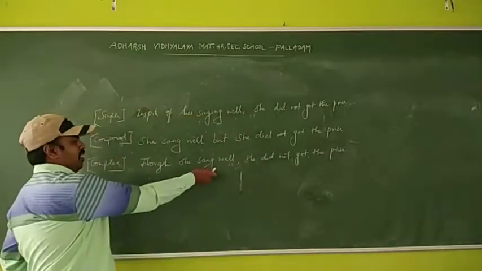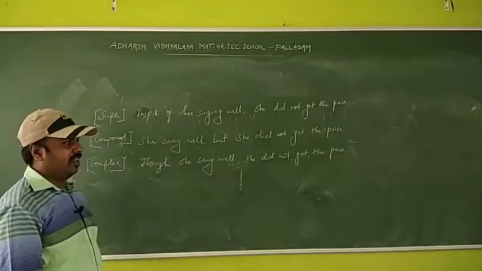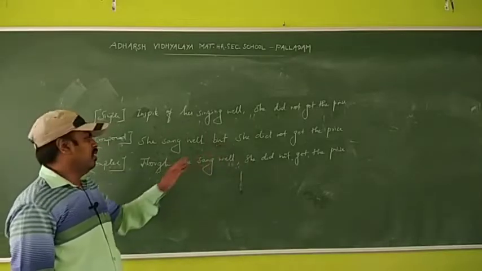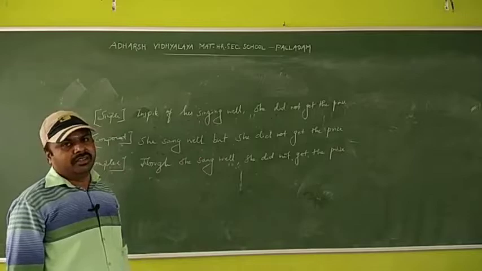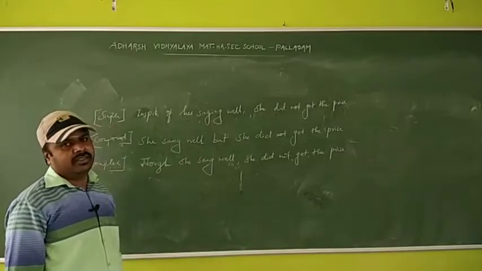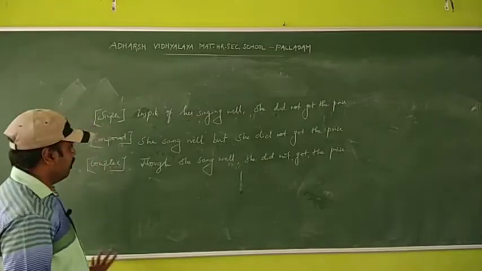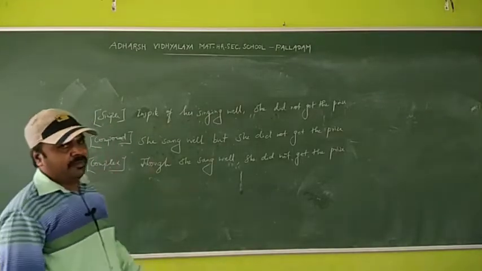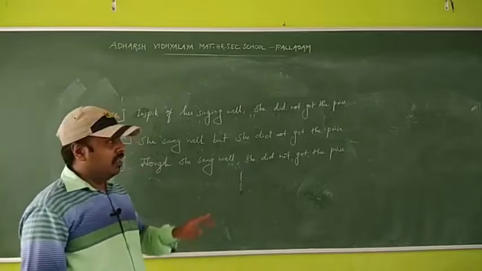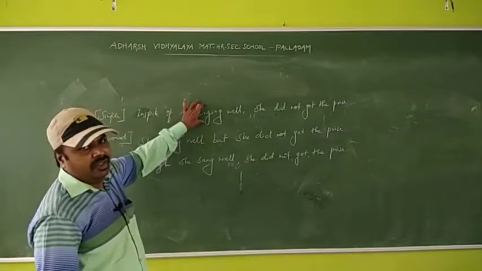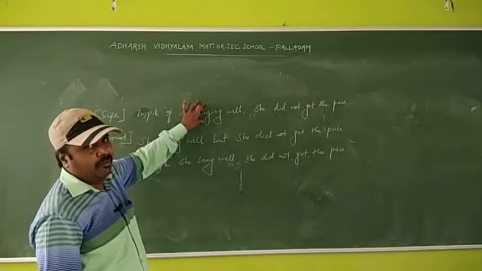Okay, though she sang well, comma, she did not get the prize. So we have removed the coordinating conjunction and added a subordinating conjunction, that is a complex sentence. Okay, this is one type. This is the first rule. Type 1, that is, the main verb is here, we have used the ing form.